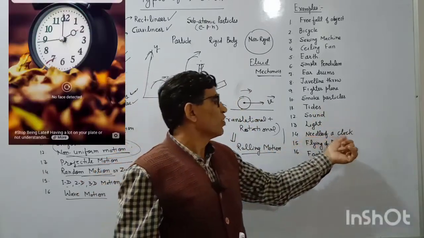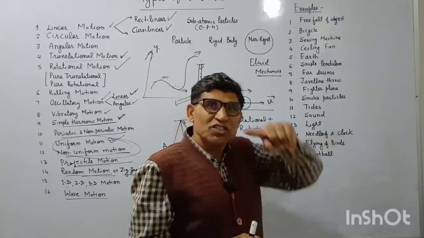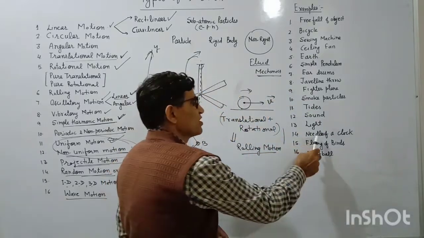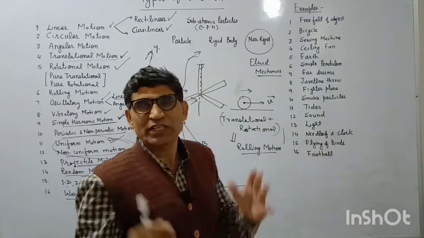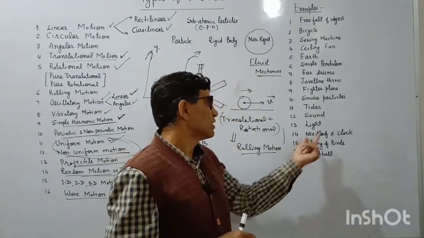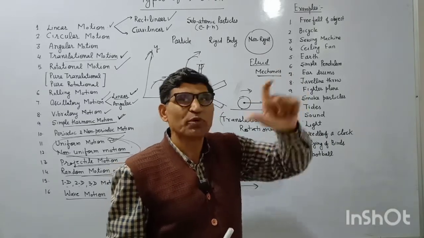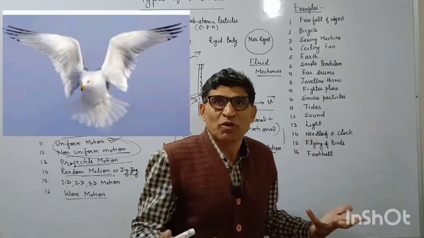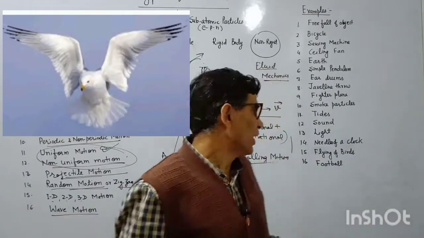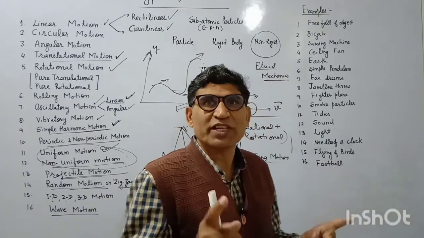Next are the needles of a clock. In a clock you have the minute hand, second hand or hour hand, so they have circular motion, and periodic also. They repeat their turn after a fixed time period. That is periodic and circular motion. It is also rotational motion, because the needle is a rigid body. The body as a whole is moving, not a point object. Flying of birds: when birds fly, they flutter their wings, that is oscillatory motion, and as a whole they move, that is also translatory motion, but not projectile motion.